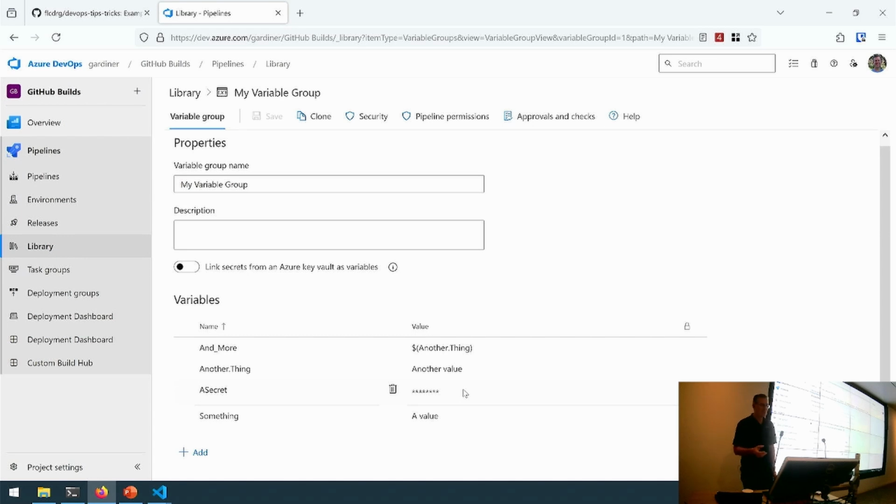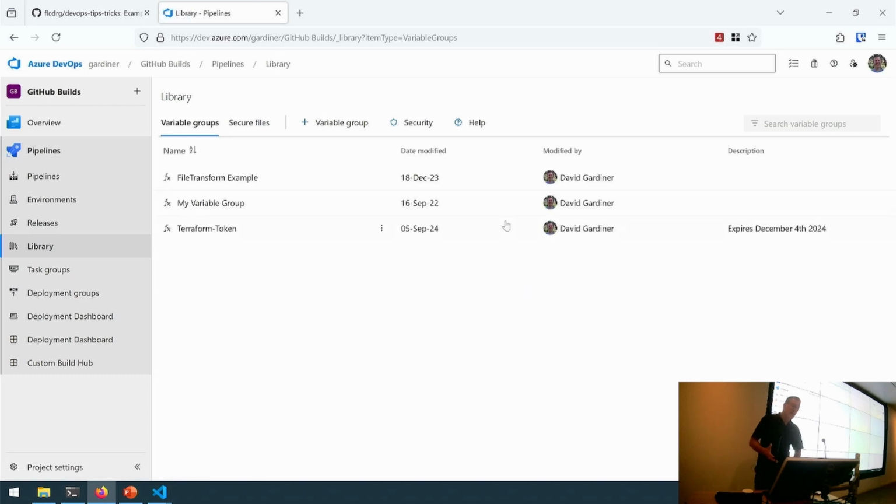The downside of variable groups, I think, is that there's not really any traceability here. There's no auditing to say, Pratik changed this value, but what was the value before that? I don't know. Maybe he remembers, but there's no history there. All you get to see is the last person to change the variable group. Unless you link to a key vault. If it's backed by a key vault, then the key vault can do that kind of stuff, and that's a great use of a variable group, either secrets in there or in a key vault, even better. But all you can see is that I modified it, but if someone else signed in and modified it, you can't tell which one they changed.